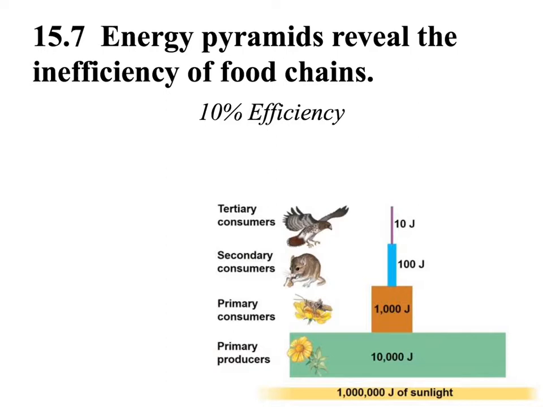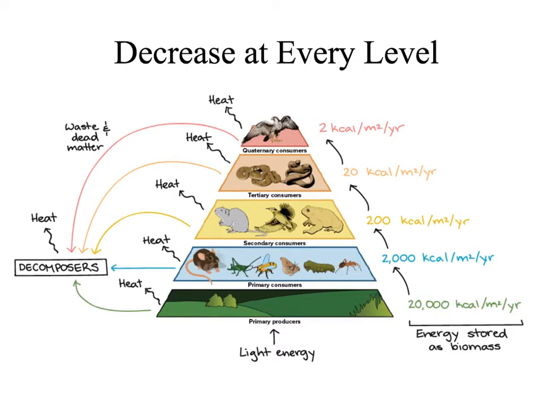This energy efficiency is the reason that our food chains are generally so short. There's very little energy moving from level to level, which limits the number of animals that can actually be tertiary consumers. So the decrease of energy at each level is due to the loss as heat. Each time there's a transfer of energy, we see some energy lost as heat.